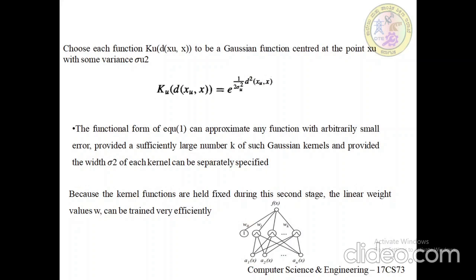Given a set of training examples of the target function, the RBF network, which we call the radial basis function network, is typically trained in a two-stage process.